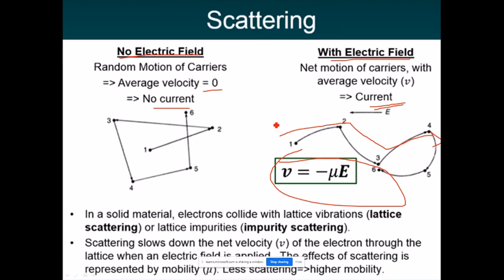I have taken up scattering because we will be studying its use in the coming slides. In solid materials, the electrons collide with the lattice vibrations. That is called lattice scattering.